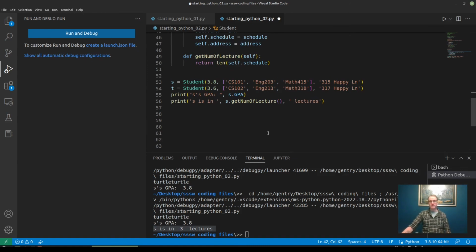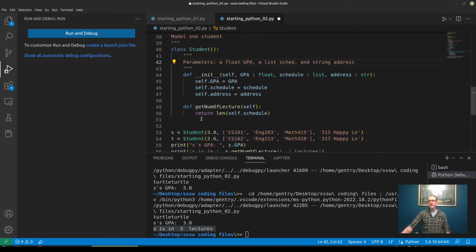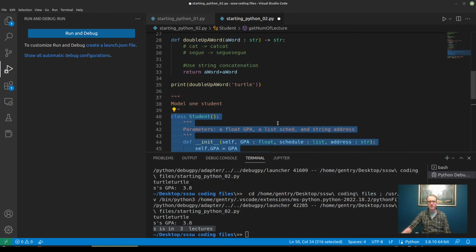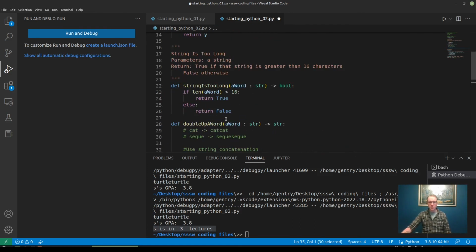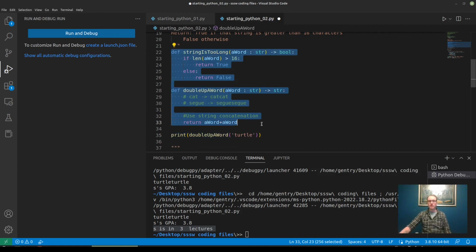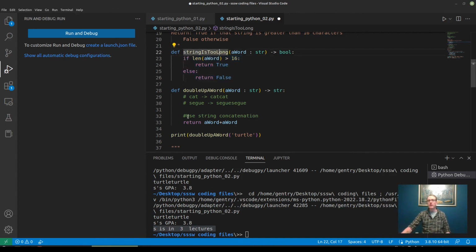Something else I'm noticing as I'm looking at this code is that I've got definitions all over the place, and I've got executable code all over the place. It's really hard to open up this file and read through it line by line and actually figure out what's going on. This block of code doesn't execute until this function is called from somewhere. This block of code here on line 35 always executes because it's not inside of a function definition.